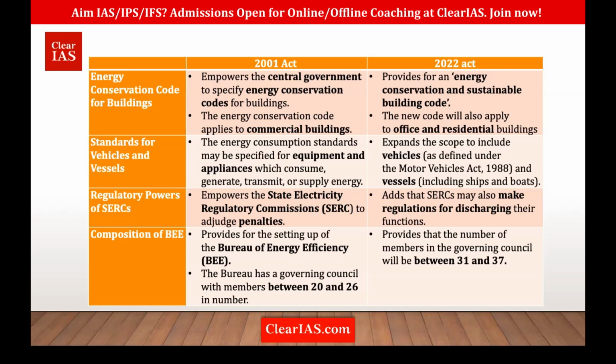Okay. So yes, there has been provision for energy conservation code for buildings, and its ambit has been expanded to what? Office and residential buildings. Apart from that, vehicles and vessels have also been included in the ambit. Then the changes for state electricity regulatory commissions: they can also make regulations for discharging their functions, and the Bureau of Energy Efficiency Standards and governing council membership has been increased to between 31 and 37. Okay, clear?